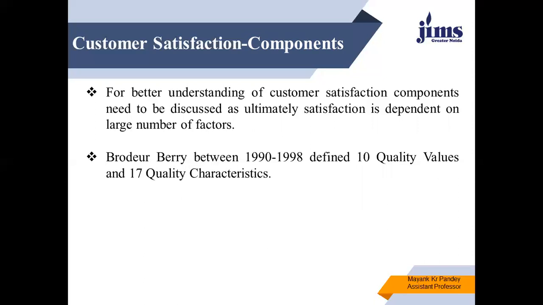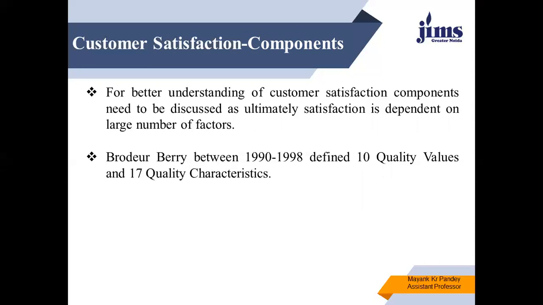So to understand this, Berry, between 1990 and 1998, defined 10 quality values and 17 quality characteristics to understand customer satisfaction components, right?